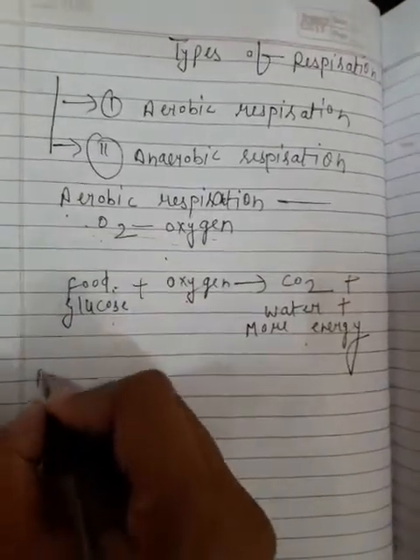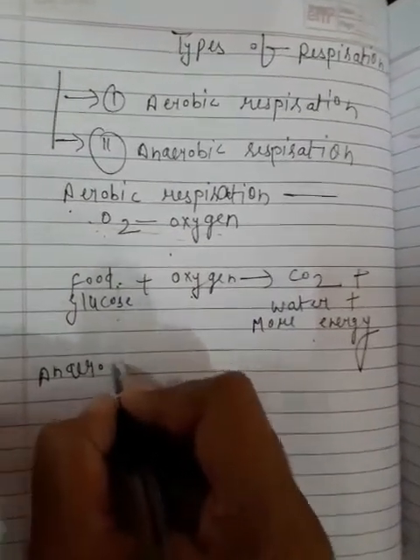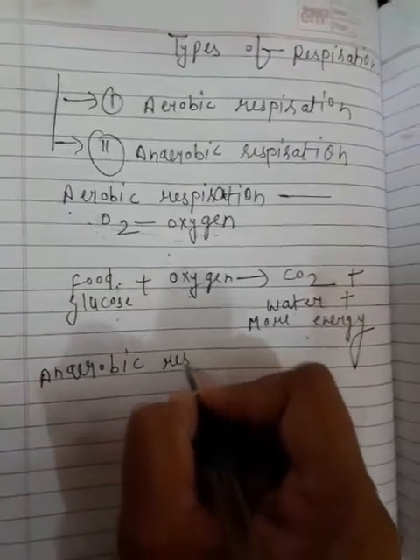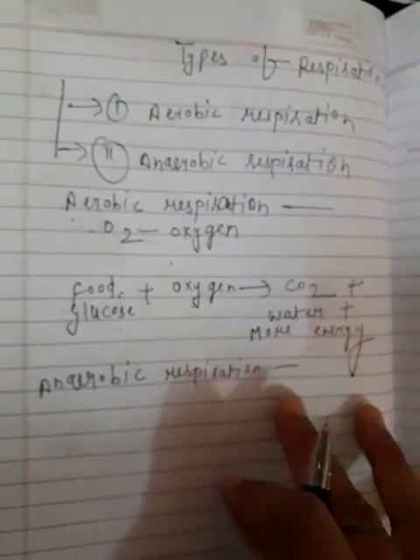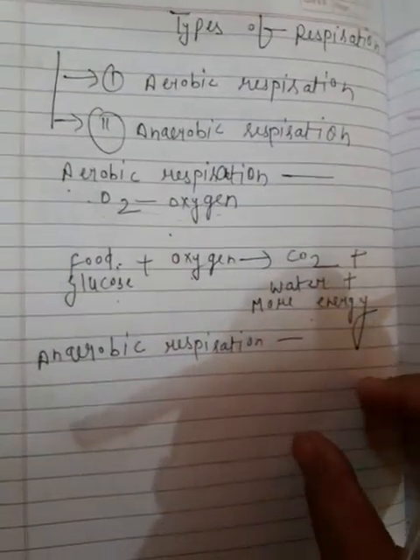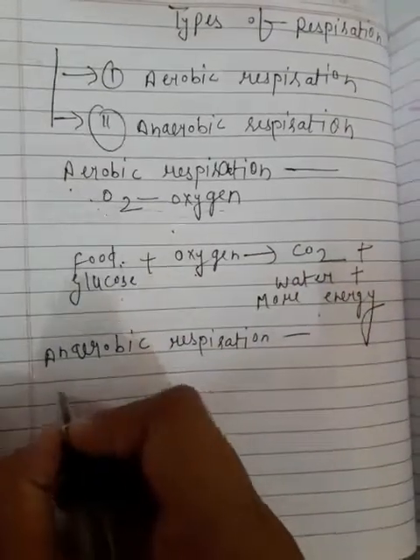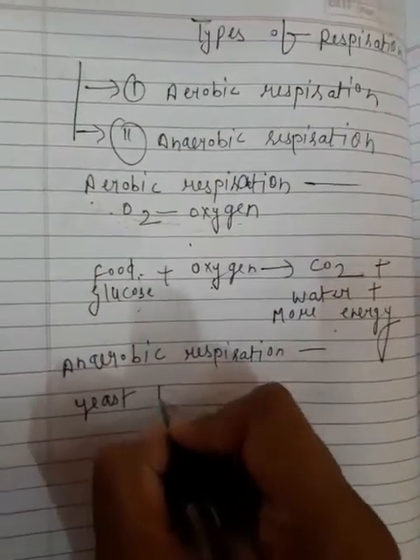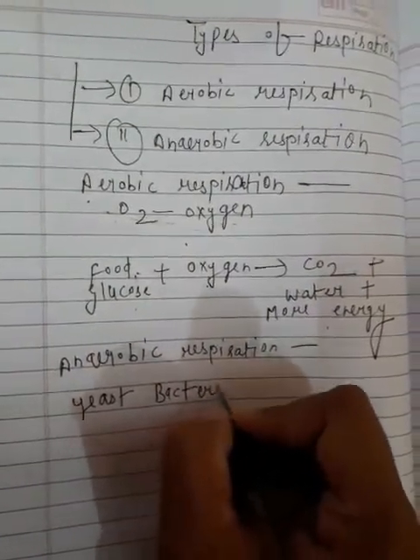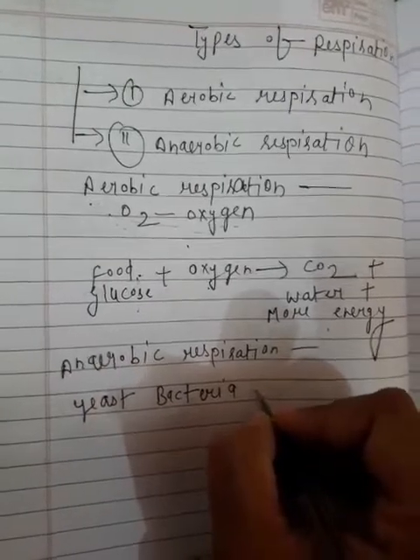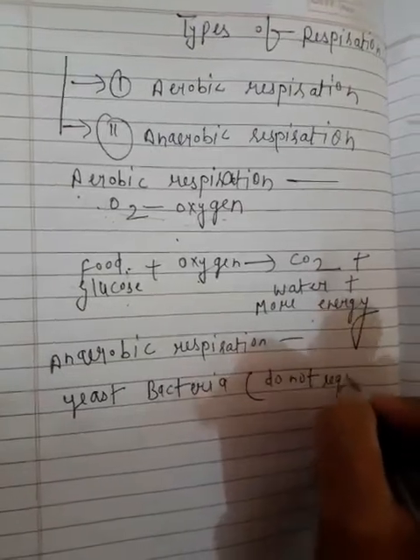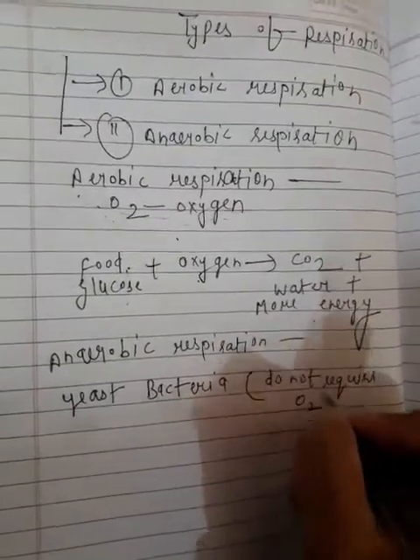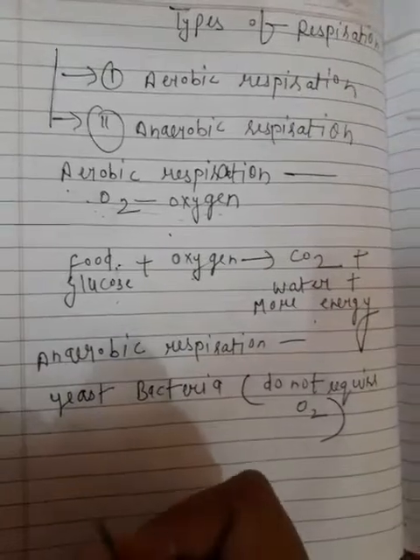And now anaerobic respiration. There are some organisms like yeast and some bacteria which do not require oxygen, and they can live without oxygen.